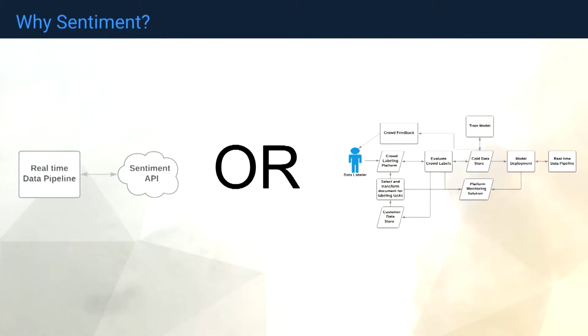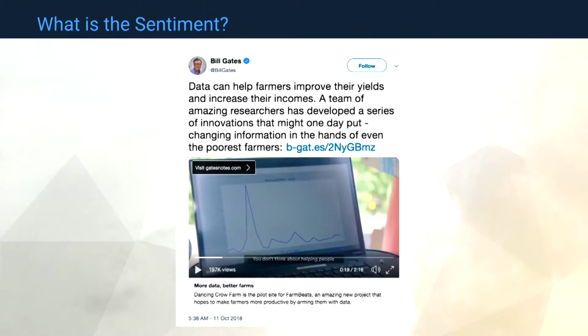Well, the answer is we started with the pay-for APIs, and we used that in our platform, and we got a lot of customer feedback. First, they said that sentiment was really important to them, and it mattered. Second, they said that the solution that we had wasn't working, and we needed something better. So we went down this path of trying to understand what about our data was so special, or what about their perspective was different, to where these sentiment solutions that were already available weren't working for us. So we dove into the data.